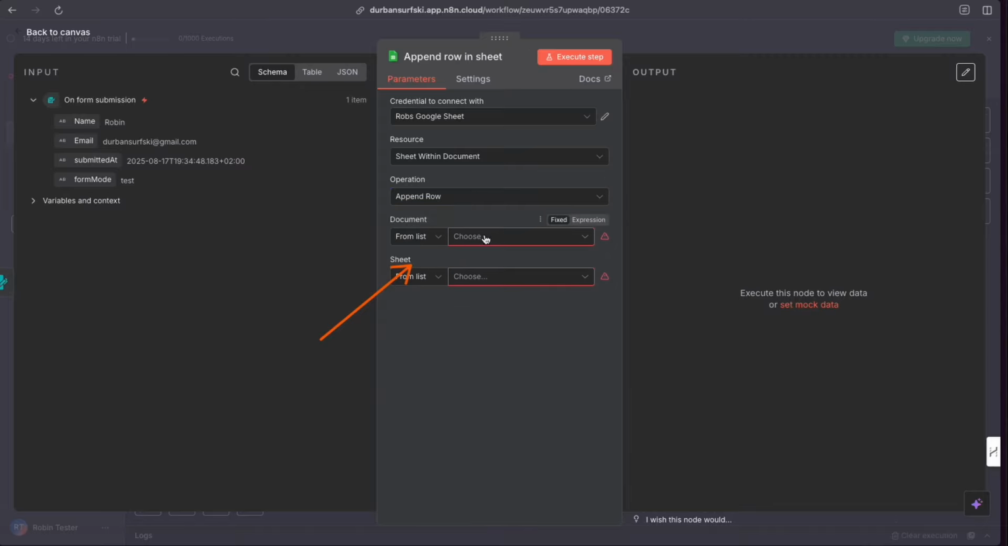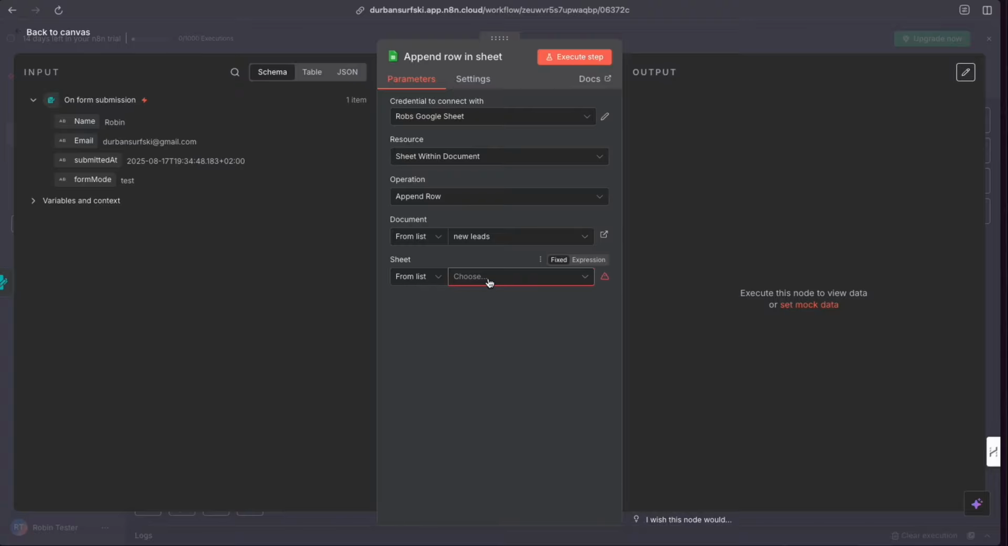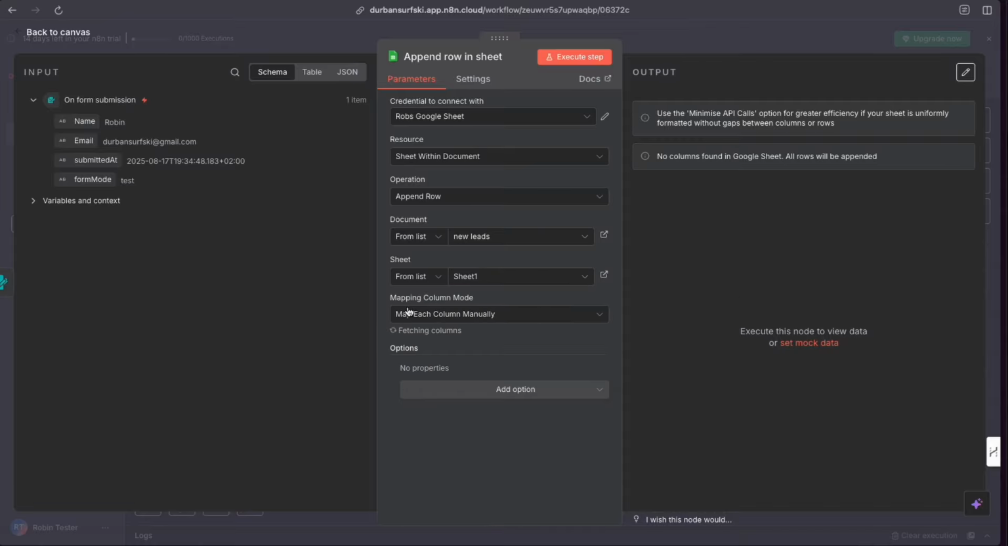Now we want to look at our list of items. So I'm just going to go into there, and there it is. It's pulling right from our Google account. We're already automating. Look at that. New leads. Get rid of that arrow. And then the sheets within that, there's only one sheet available to us. If we'd given it a different name, it would show the name. And there we have it.